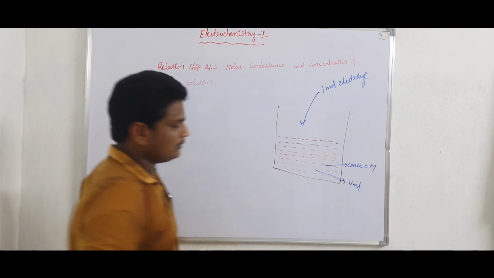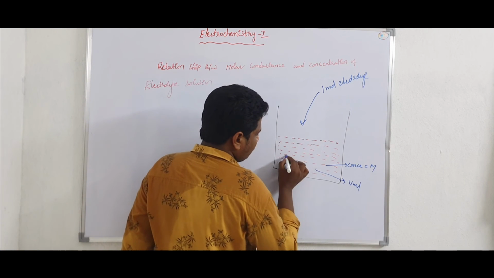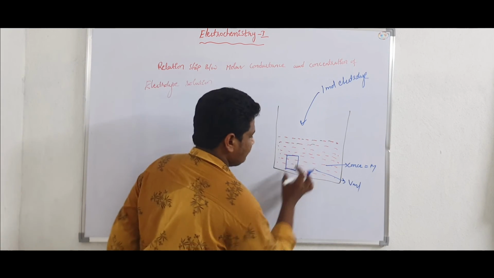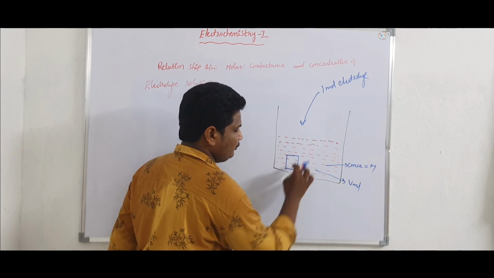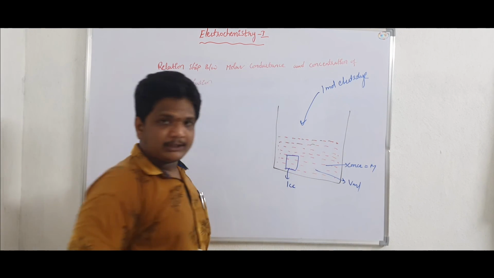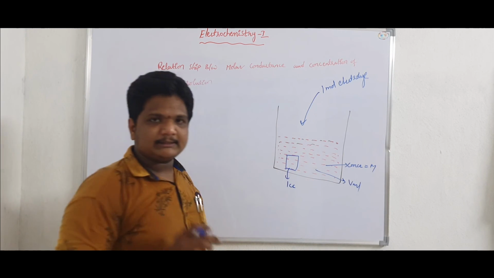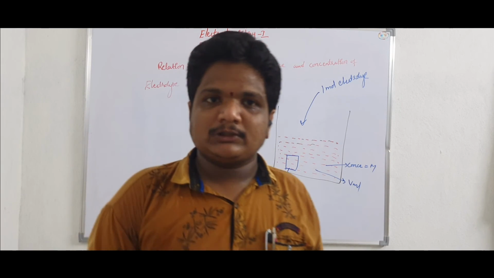Suppose I want to measure the conductance of the solution, so I am taking 1 cc of solution from this one. If I measure the conductance of this 1 cc volume of solution, that conductance is equal to the